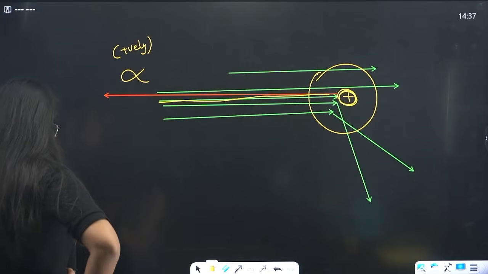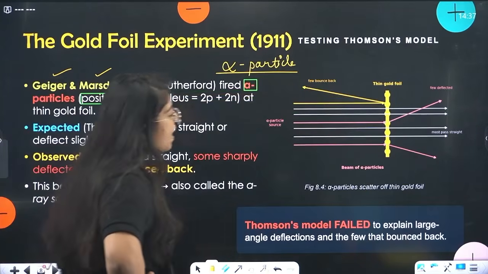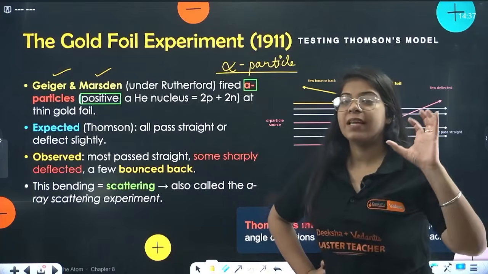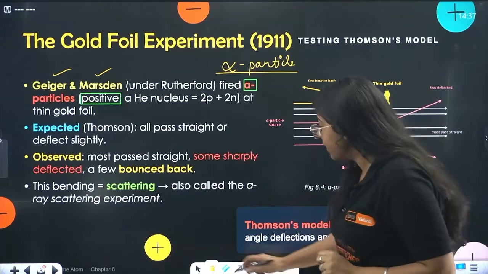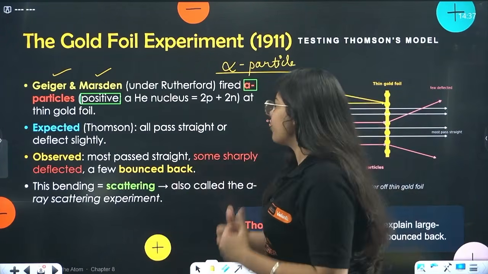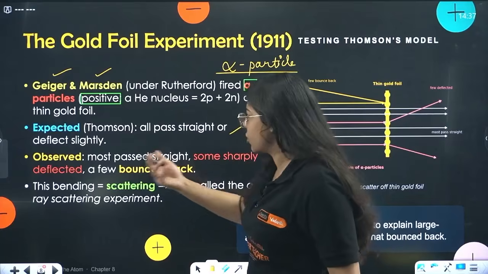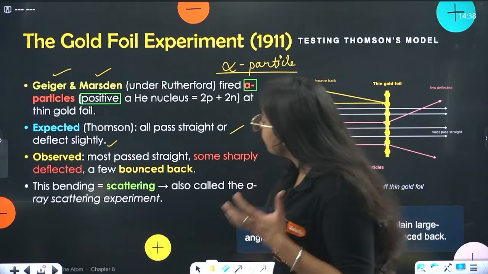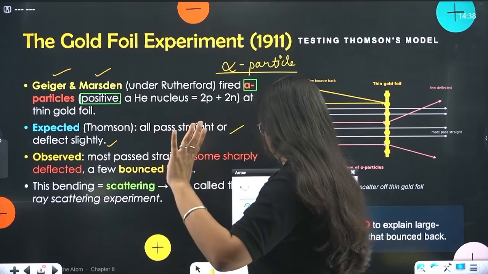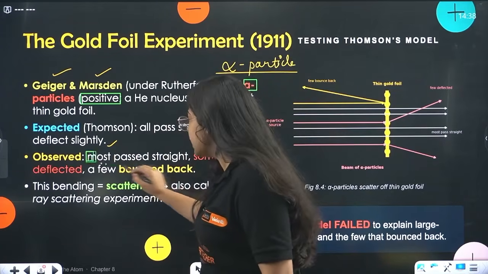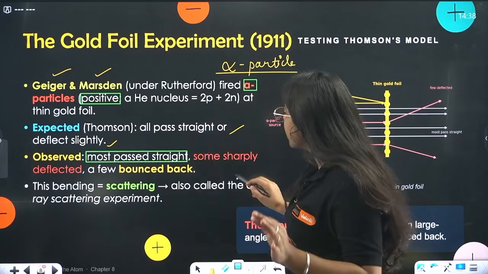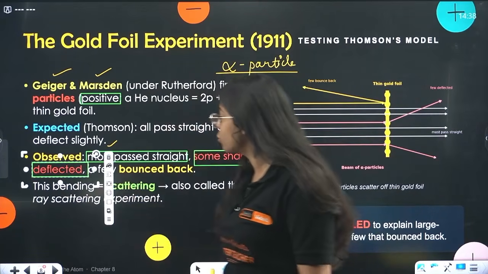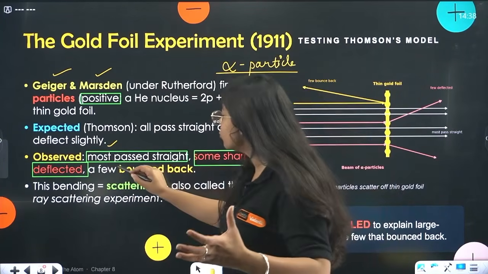Then Rutherford and his two scholars made some very important points. They gave some very important observations. They said that they were expecting that all particles pass straight or deflect slightly, right? But they observed that most particles still passed straight, but some sharply deflected, just like we saw, and a few bounced back.